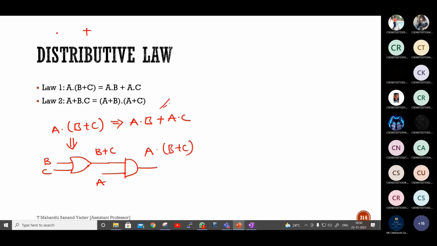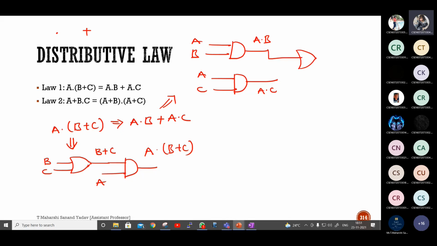Next, if I want this one to implement using logic gates, first A dot B for A dot B. Two AND gates, one OR gate. Two AND gates I have to take. So AB, and here it will be AC. So that I'll get result here as A dot B. This is A dot C. Finally, I have to sum, means OR gate I have to use. So this is A dot B plus A dot C. This is how we have to draw the logic diagram.